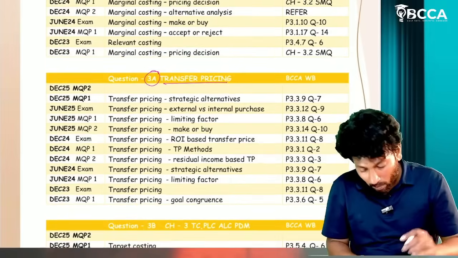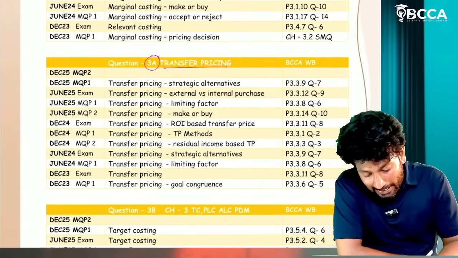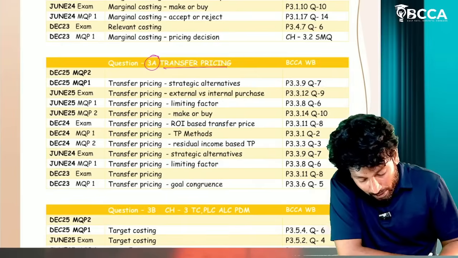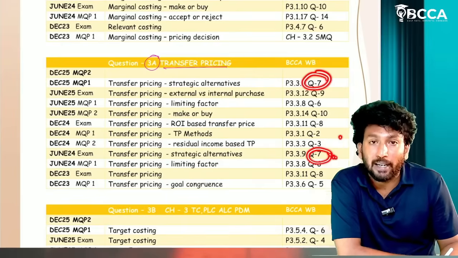Now question number 3. For this question number 3, there is transfer pricing and strategic alternatives. One question is there, sir. Very, very important question. That was asked two to three times. This kind of question was asked, sir.